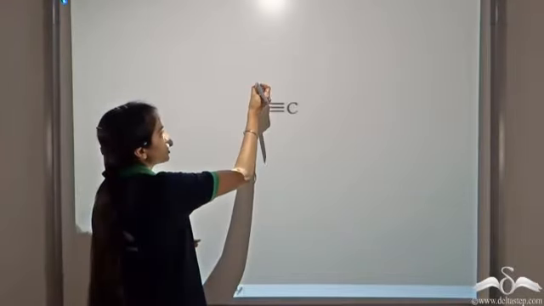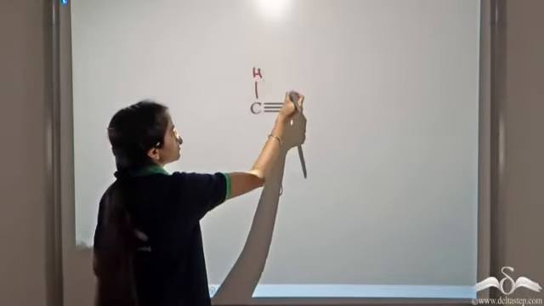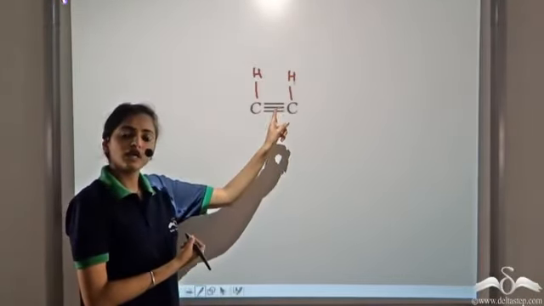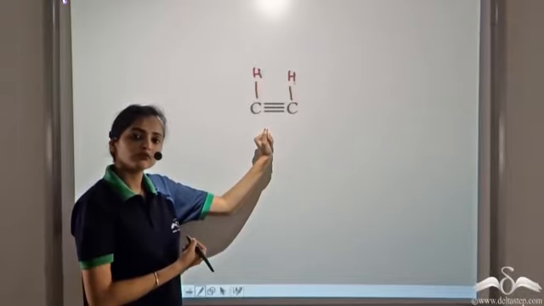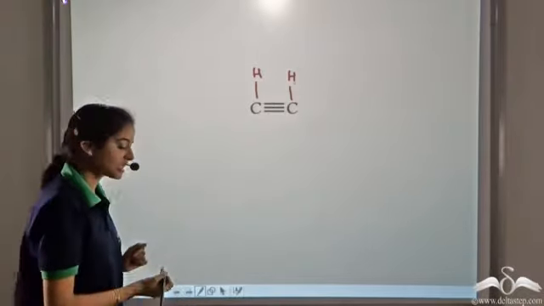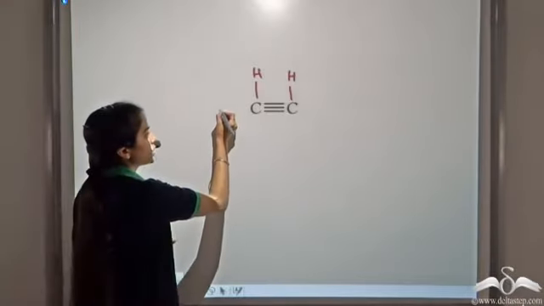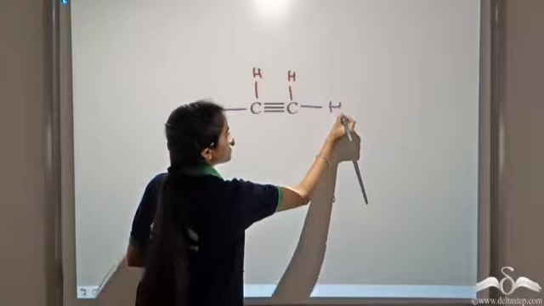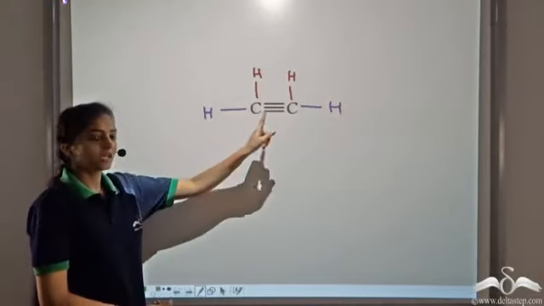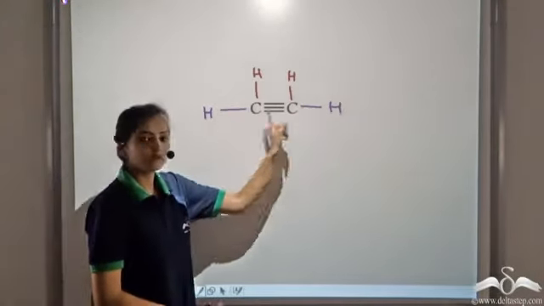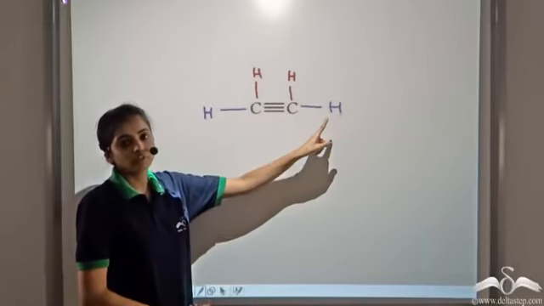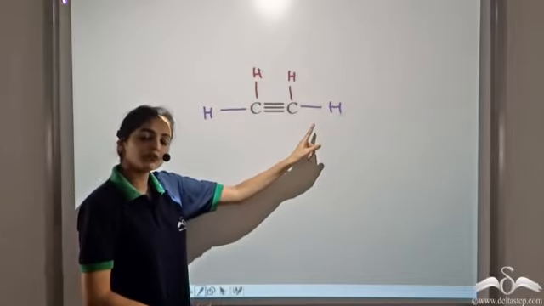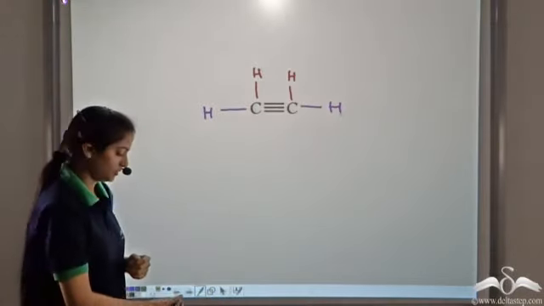If we place the hydrogen atoms like this, now do you think they are at the maximum distance away from each other? Well, let's try to place them separately. What if we place them like this? So in this case, you see that the 2 hydrogen atoms are at the maximum distance away from each other. So this is the farthest position for the 2 hydrogen atoms and this is the structure of ethyne.